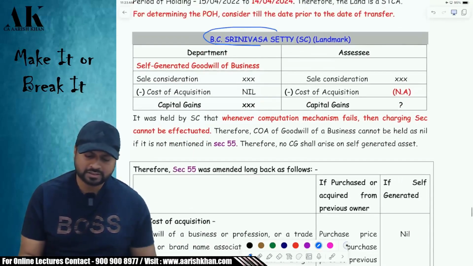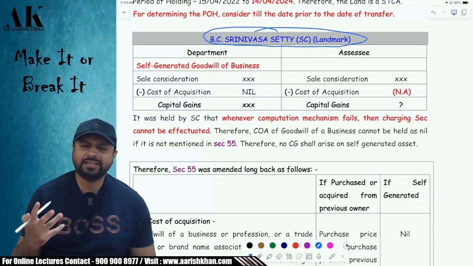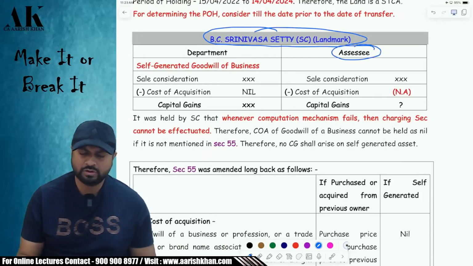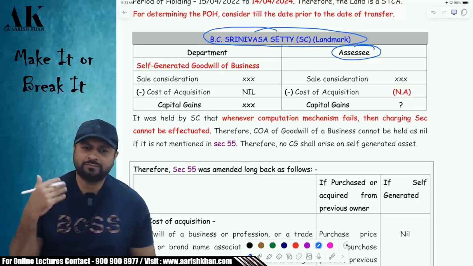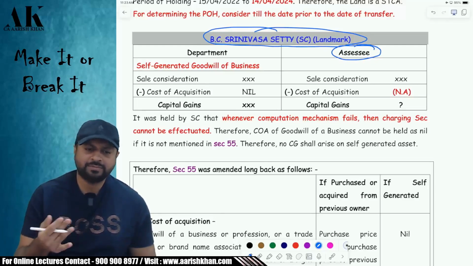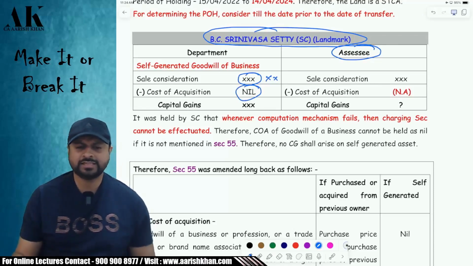B.C. Srinivasa Shetty, very landmark judgment which came in 1981. What happened in this case? The assessee has sold the business, and in the process of selling the business, the assessee also sold some self-generated goodwill. The department sent a notice that for sale of self-generated goodwill, you have to pay capital gain tax. The sale consideration was XYZ amount and the cost of acquisition was taken as nil by the department.